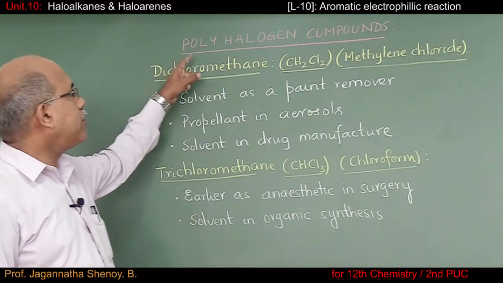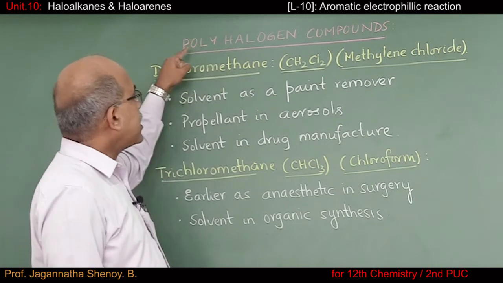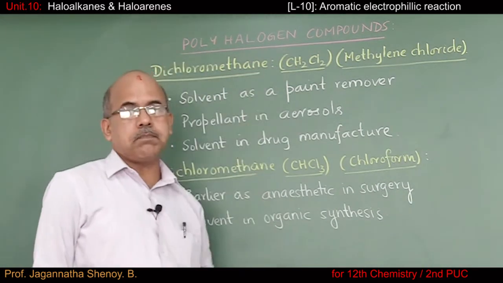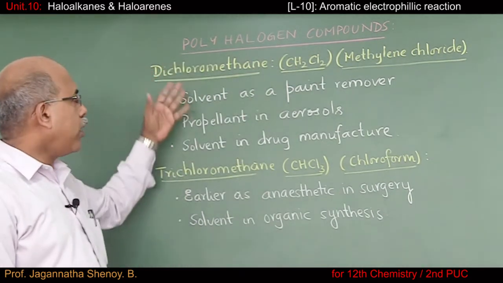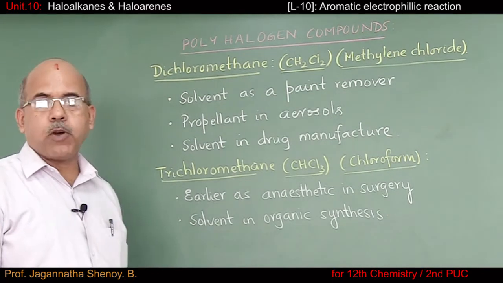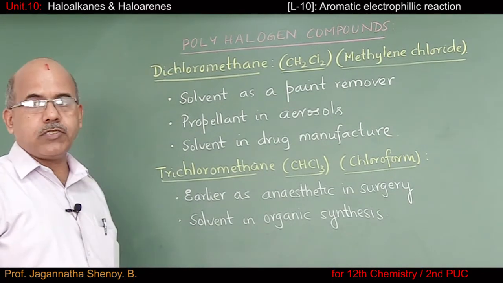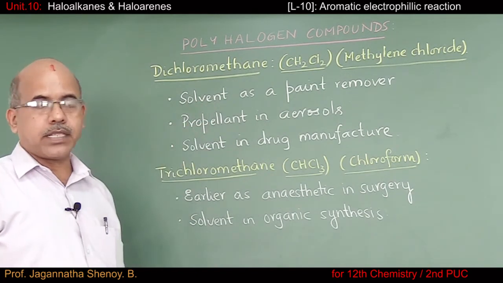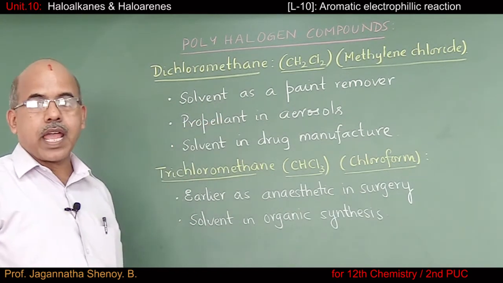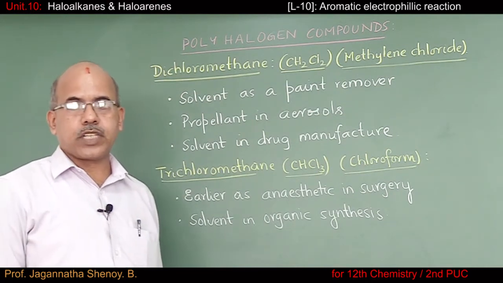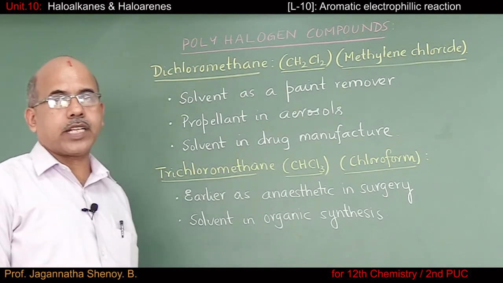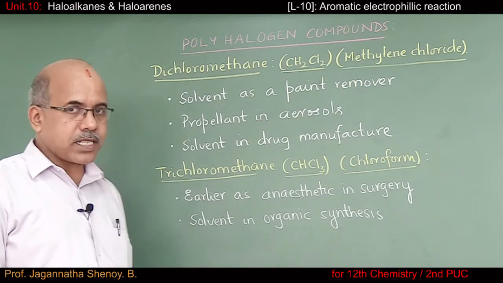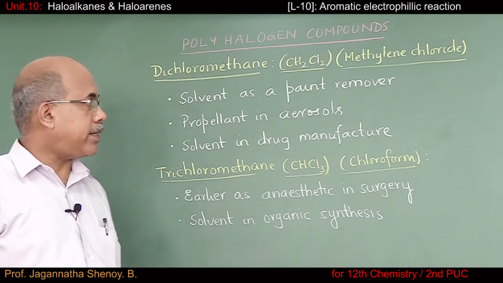The last part of this chapter is about polyhalogen compounds. We are going to consider somewhere around 5 to 6 important polyhalogen compounds. In this case, the uses etc. you can just go through, and the biological effect you can just read. It is non-evaluative, but whatever chemistry aspects are there, I am going to explain in detail.